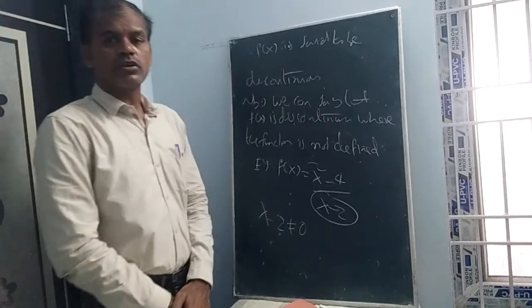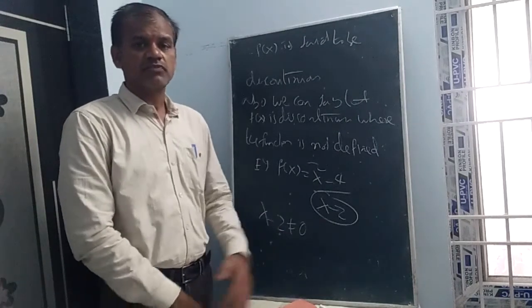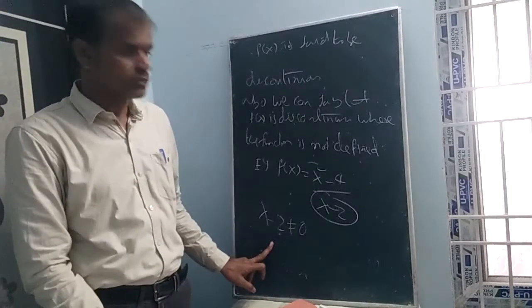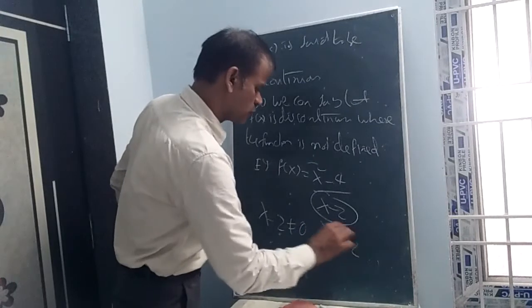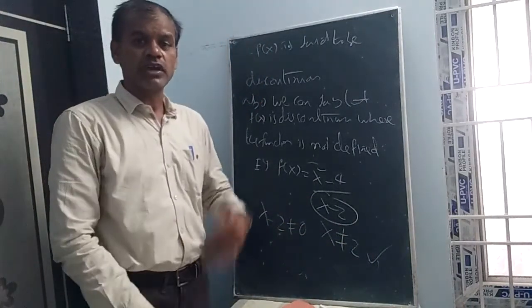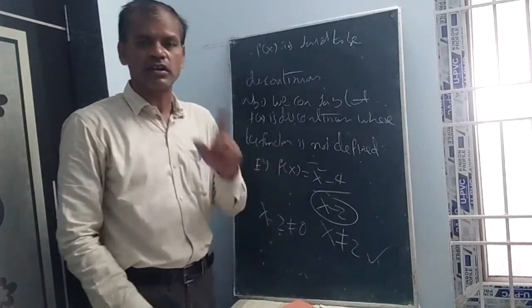not defined. We know that the fractional function f of x by g of x is called a fractional function where g of x is not equal to 0. So x minus 2 should not be equal to 0. x should not be equal to 2. So whenever x is 2, there the function is not defined. Where the function is not defined, at that particular point the function is not continuous.